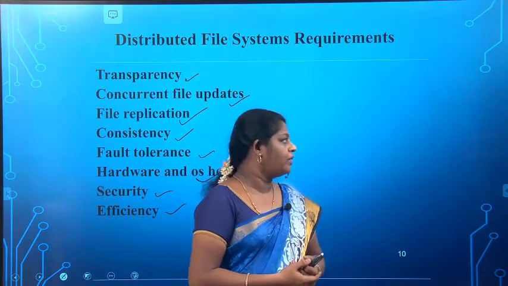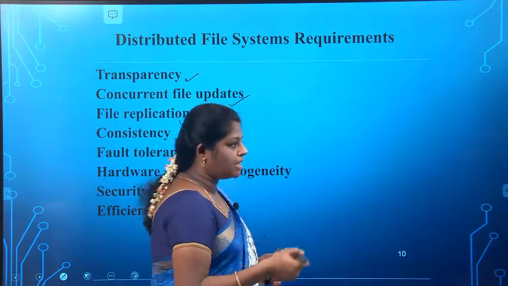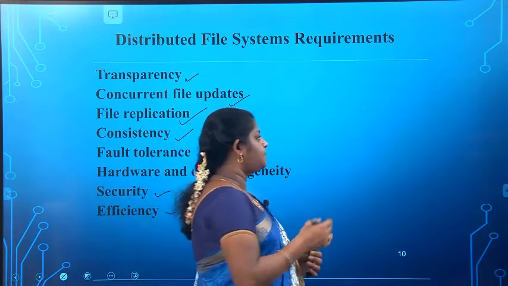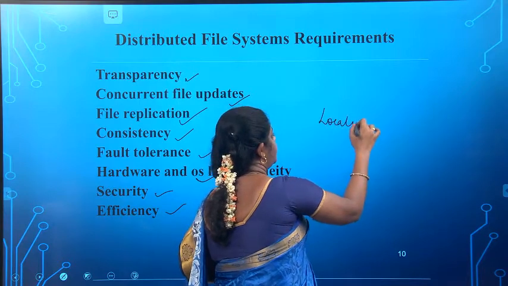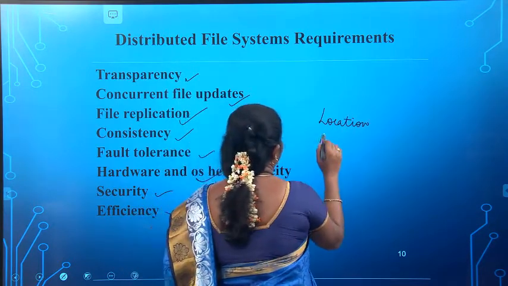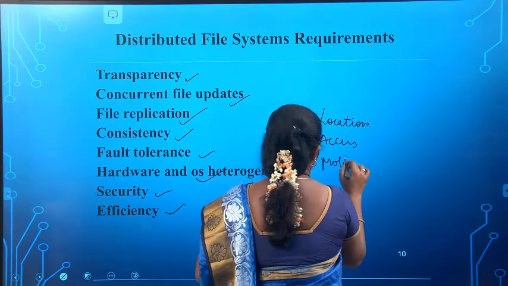See, the following forms of transparency are partially or wholly addressed by current file services. The first one is location, which we saw in the beginning. Next one is access, and third one is mobility.